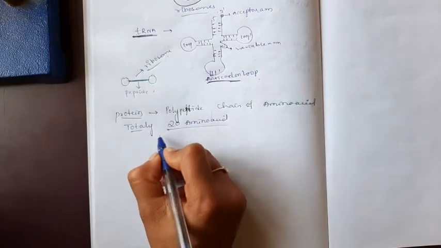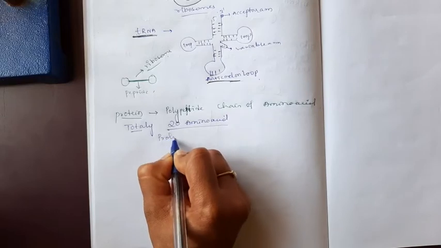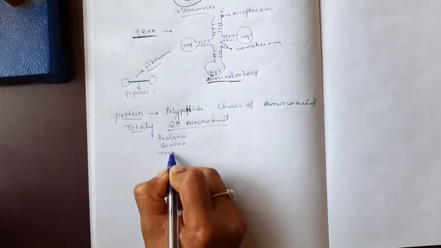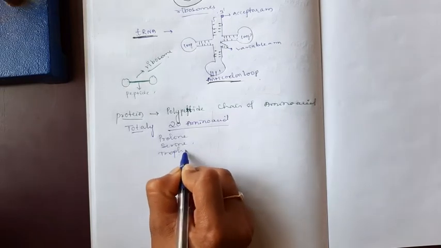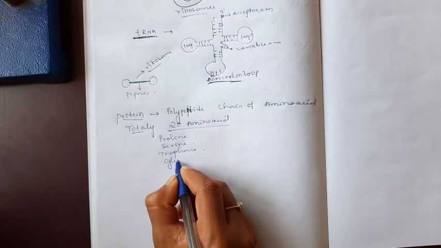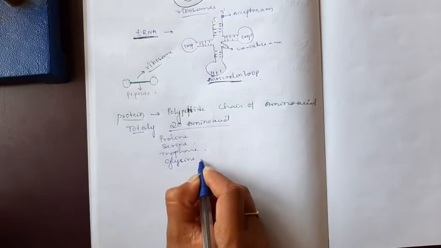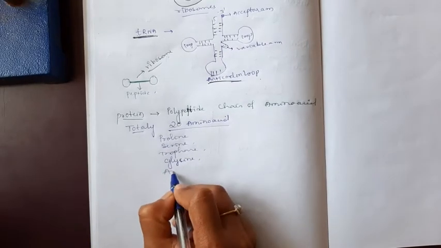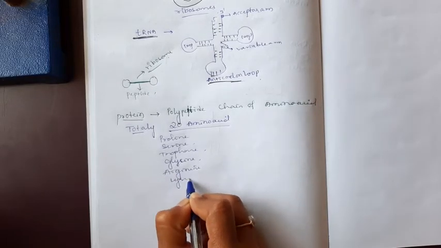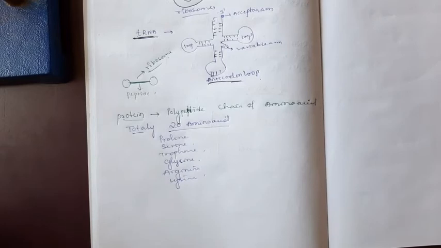Suppose I give examples: proline, serine, tryptophan, glycine, arginine, lysine. These are some examples of amino acids.